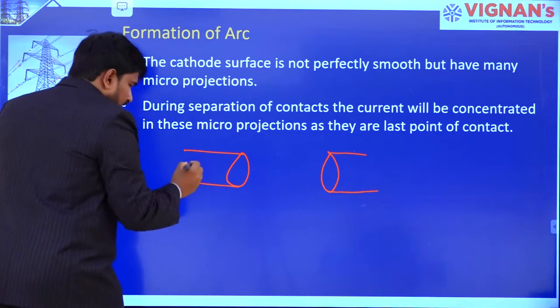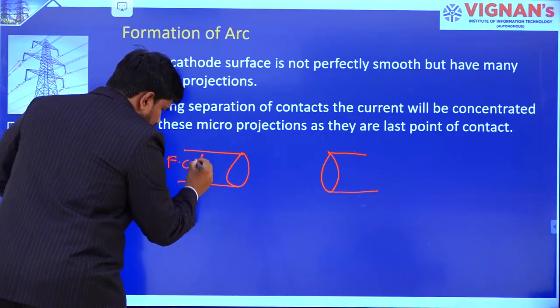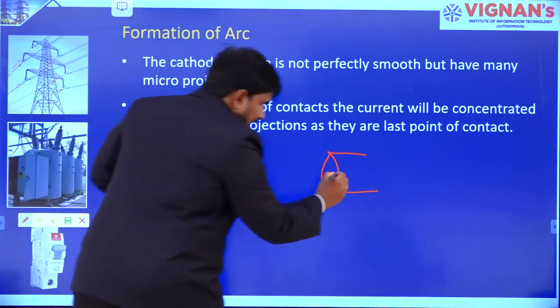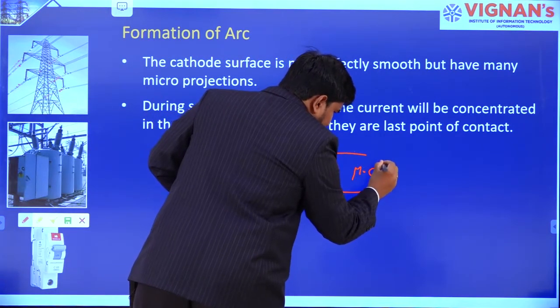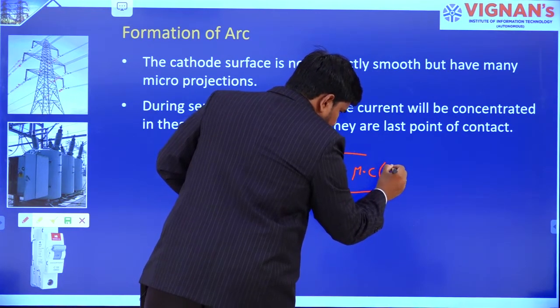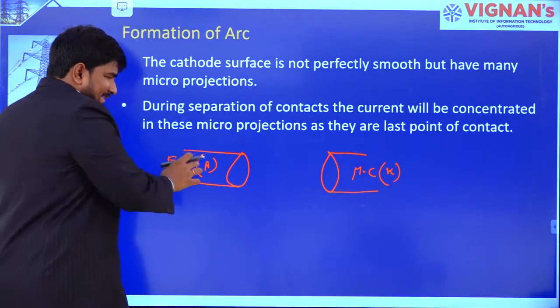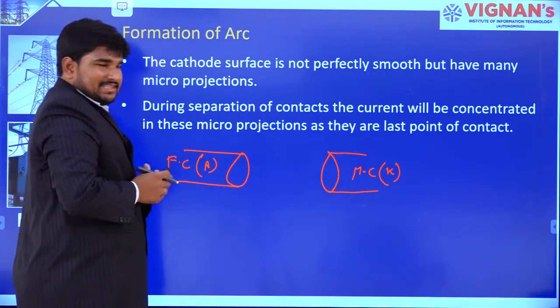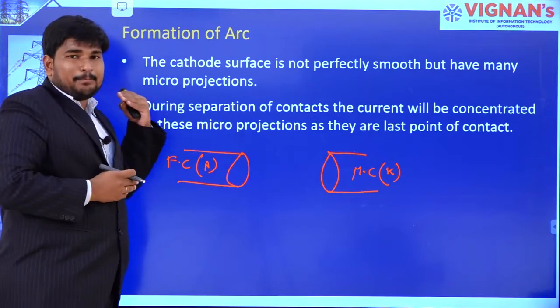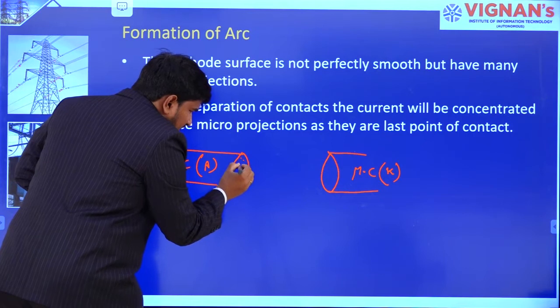The fixed contact is the anode, and this moving contact is the cathode. Right. These contacts are not plane ones, so they have some microscopic projections.